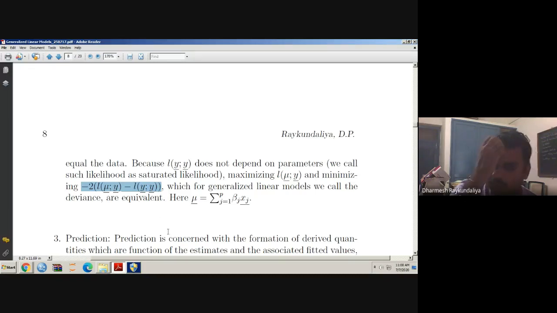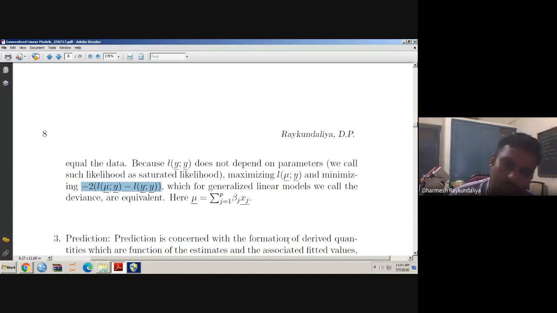In short, you can write the deviance as minus 2 Lm minus 2 Ls, or minus twice of Lm minus Ls. We will see that this concept is more or less reaching the likelihood ratio test. We know that the likelihood ratio test statistic is called lambda. Lambda is equal to the likelihood under the null hypothesis.